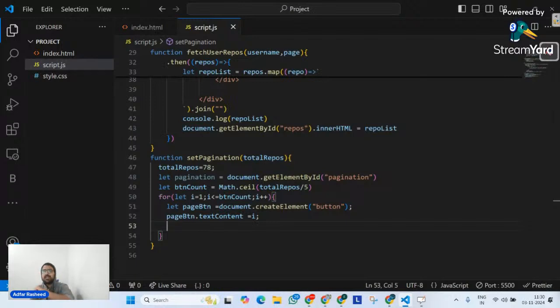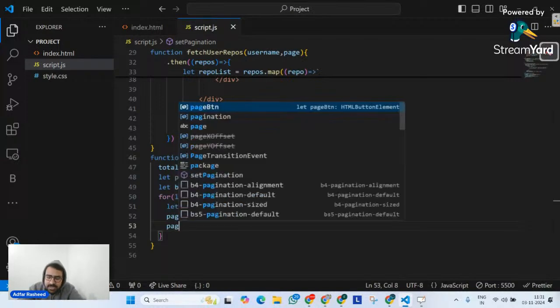Tell me one thing here. If I execute it right now, do you think buttons will be displayed in my web page? Let's suppose I have called this function somewhere, wherever it's supposed to be called. Do you think buttons will be displayed in the web page? Of course not. Buttons won't be displayed, because we know that whenever we create any element, unless and until you append it inside any node or inside any element, it's not going to be displayed. So we have to append it in a proper way.